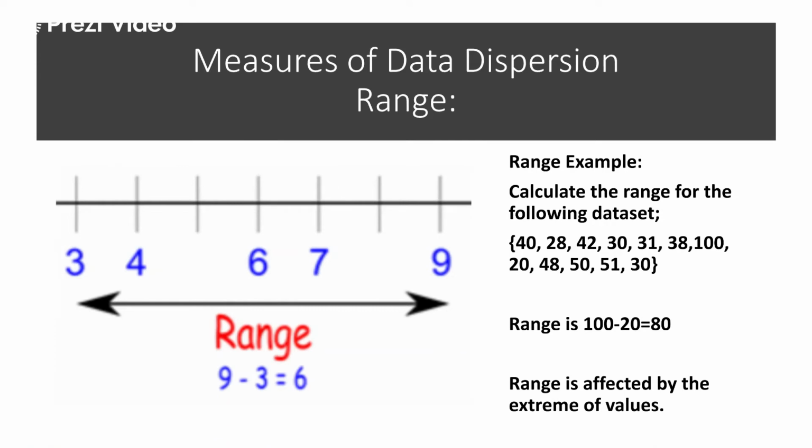The range is simply calculated by seeing the minimum value, by seeing the highest value, and when you're subtracting the minimum value from the maximum value, it gives you the range. Ranges are affected by the extremes of the values.